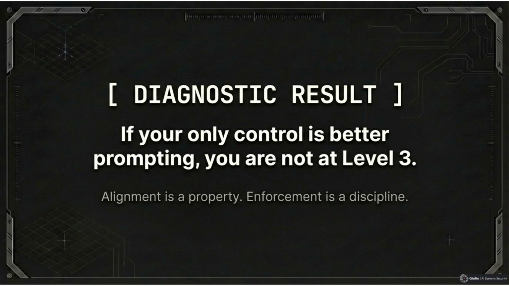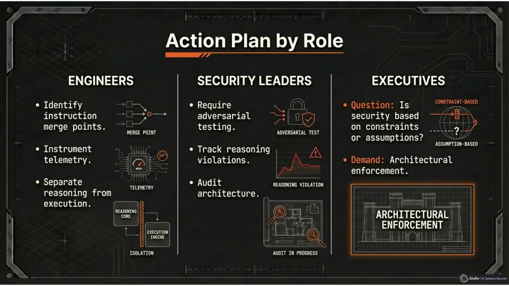So what should you do next? If you are an engineer, you should identify instruction merge points where system prompts, user input, and retrieved context intersect. Separate reasoning from execution explicitly. Add output validation layers, and instrument telemetry before expanding capabilities. If you are a security leader, add cognitive domain review to architecture boards. You should require adversarial testing before production. Then track reasoning violations as measurable security metrics.